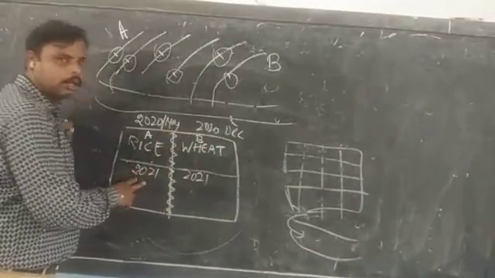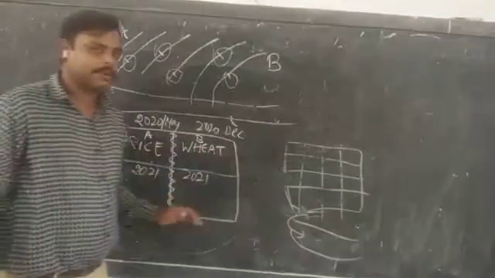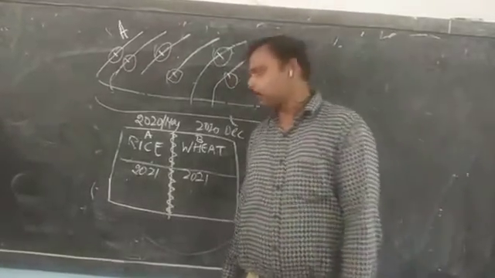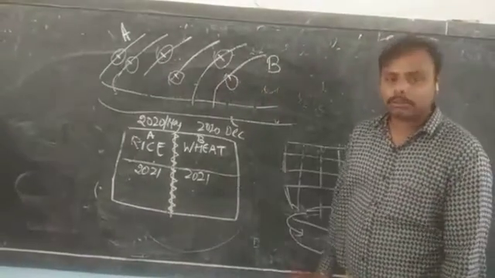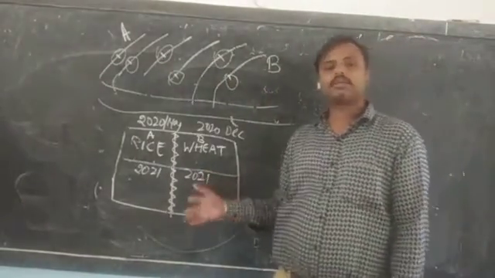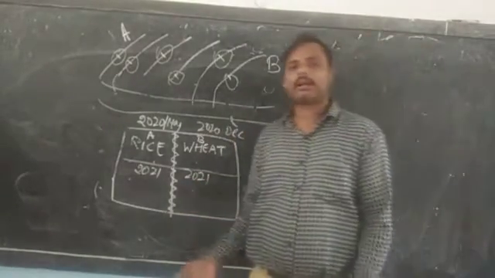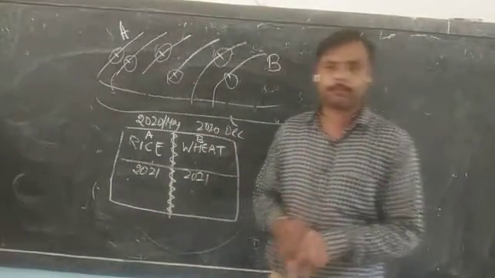For example, if this is a plot of land, say we divide it into two parts, plot A and plot B. In plot A we can have rice, in plot B we can have wheat. When more than one crop is planted in a particular land in a particular season, that is called mixed cropping. Mixed cropping means a mixture of more than one crop being planted.